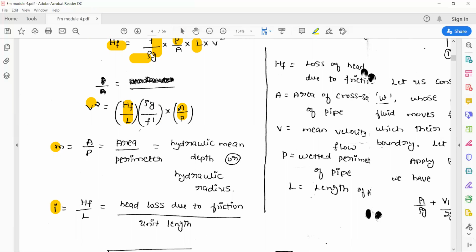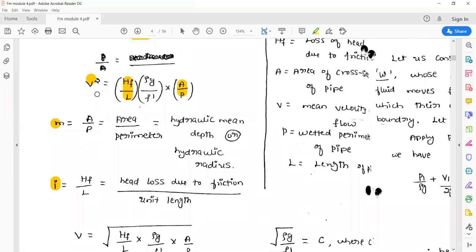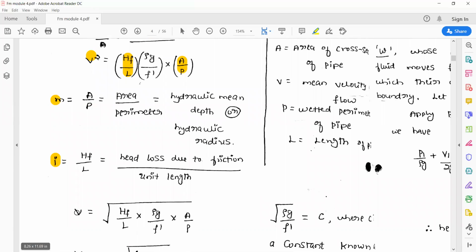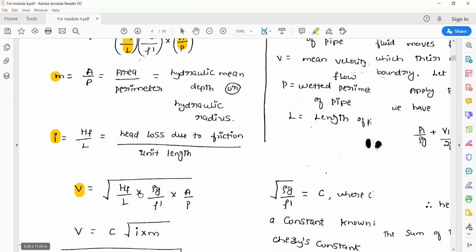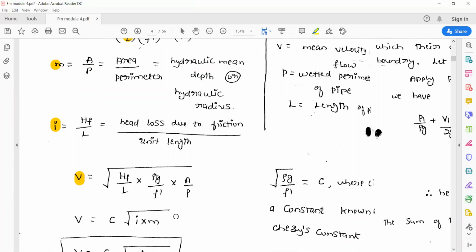So in place of A by P and hf by L, we can substitute m and i respectively. Then the equation becomes, V² has become V here, so that's why they have taken the square root on the other side. So square root of hf by L into rho g by f' into A by P.